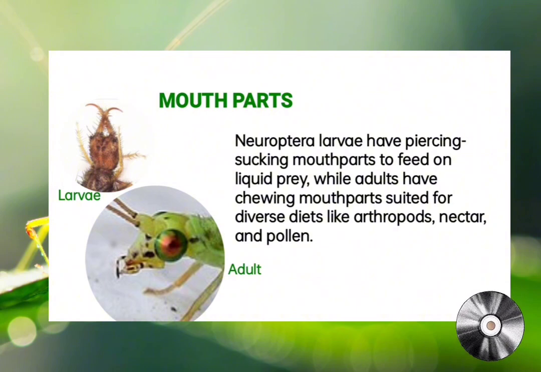The larvae have sharp, piercing mouthparts to stab and suck juice from their prey. The larvae's mouthparts are very different from adults because they eat differently.